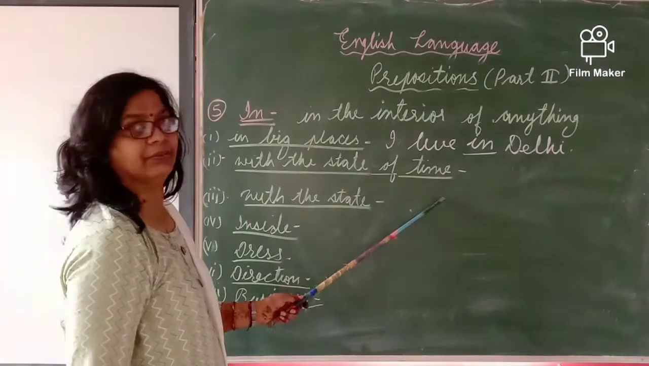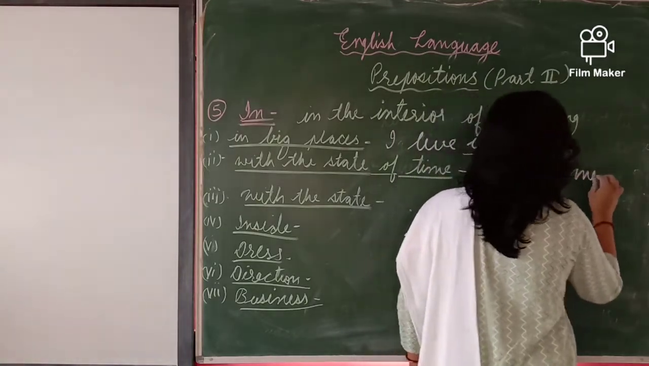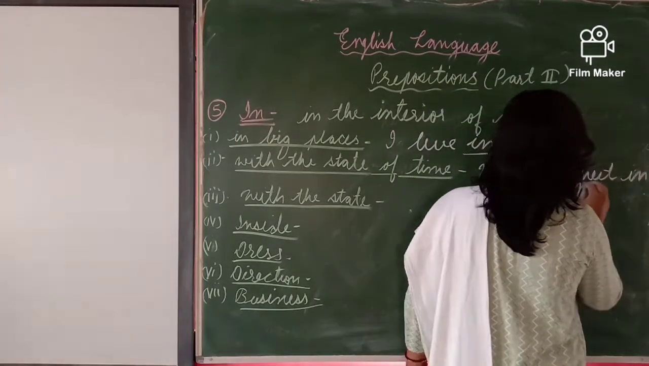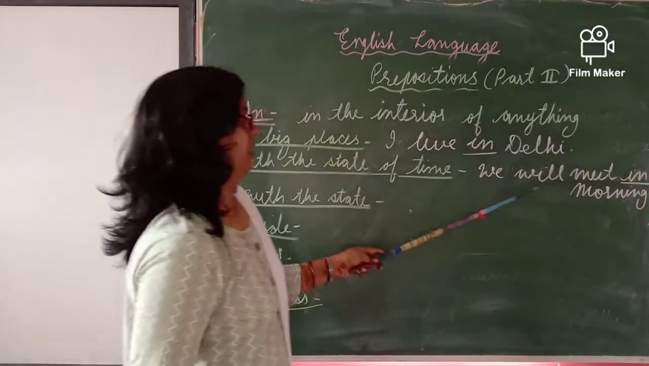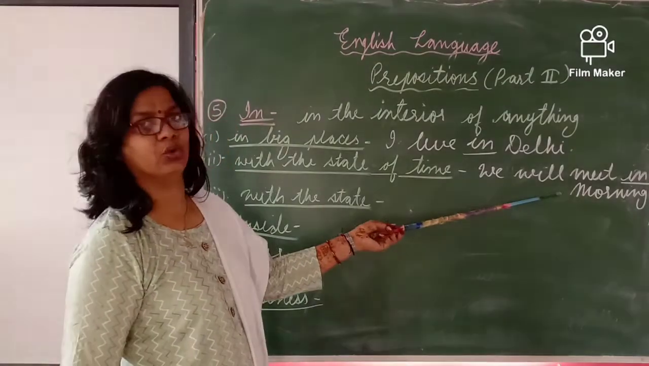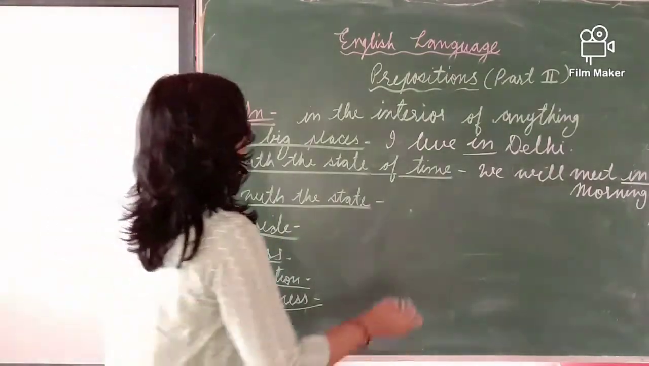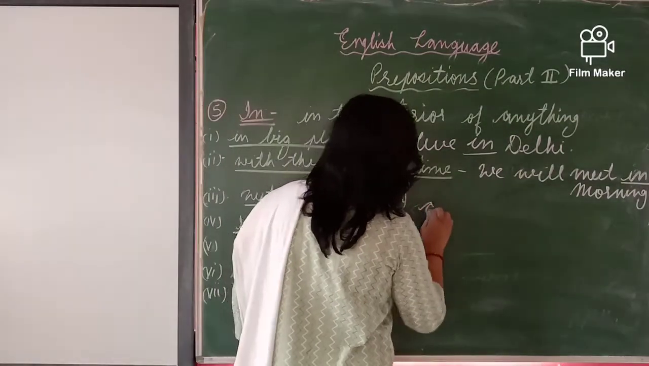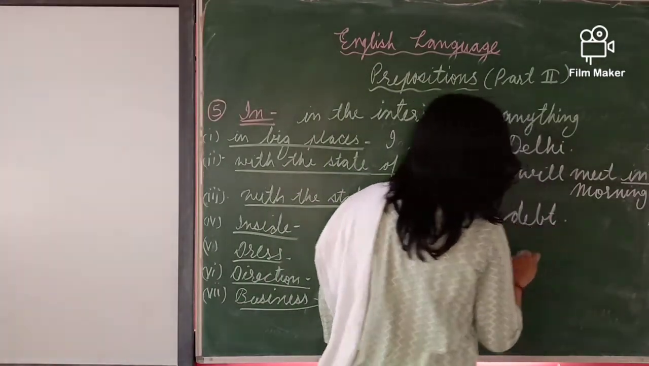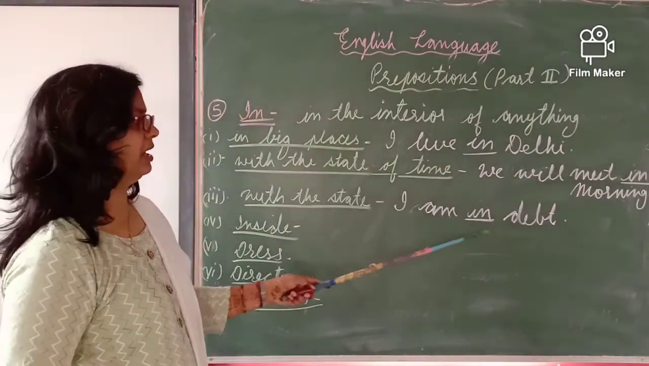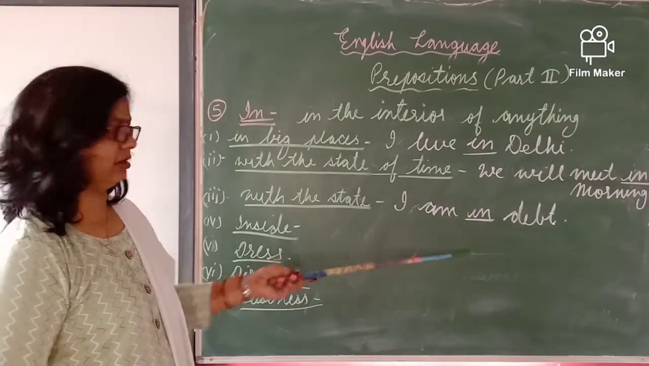With the state of time, we will meet in the morning. We have suggested that in the morning only we will meet. With the state means the feelings. I am in debt. Debt means tarjuma. I am in debt. This is the feeling, this is the state of the person, and we use "in" there.